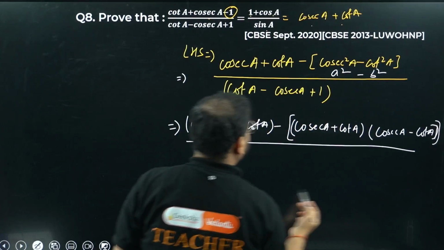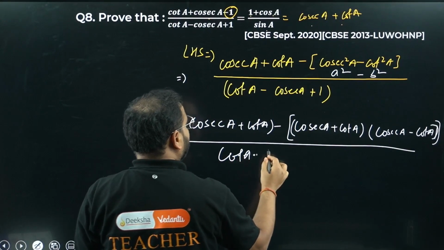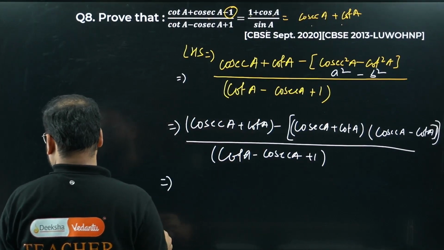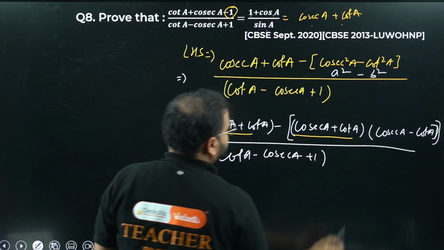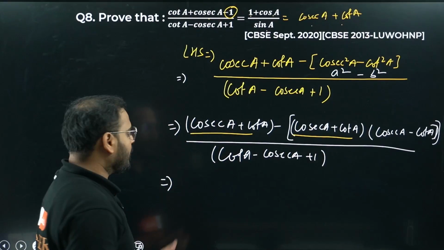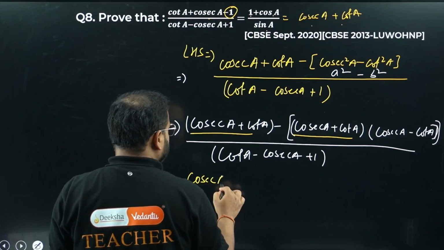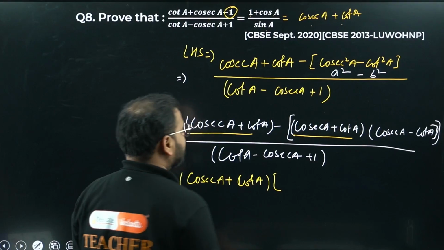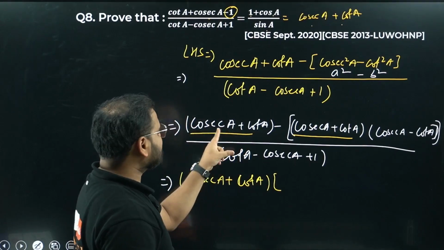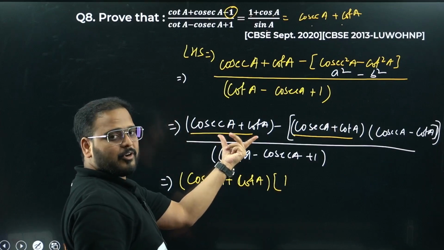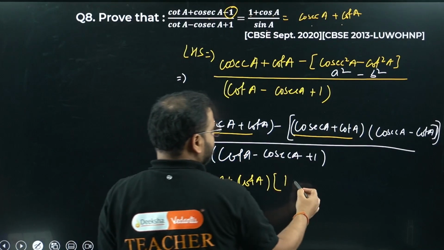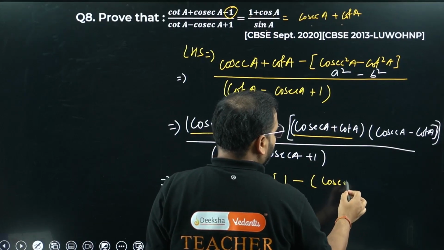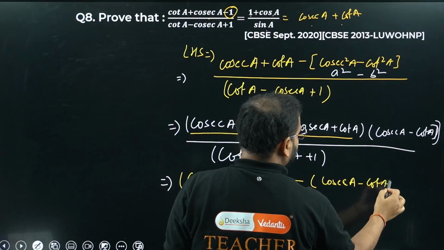Denominator, same thing, sir. Cot A minus cosec A plus 1. Check now. This part and this part is same: cosec A plus cot A, cosec A plus cot A. I can take it common. If you do that, what is left in the first term? Nothing, sir, it means 1 is left. What about this? Minus sign is left, and this is gone, so only this part is left. So in the bracket I'll put cosec A minus cot A.